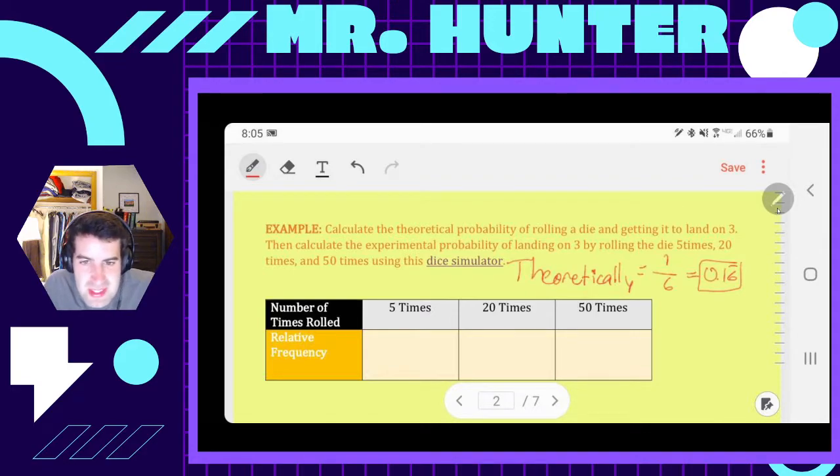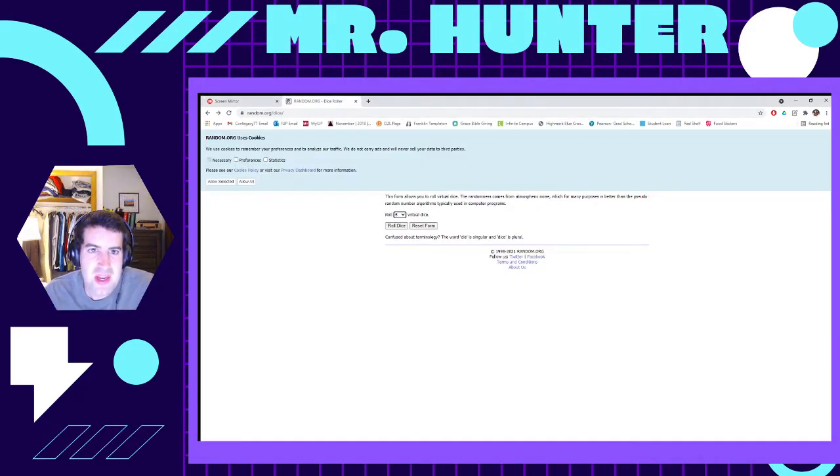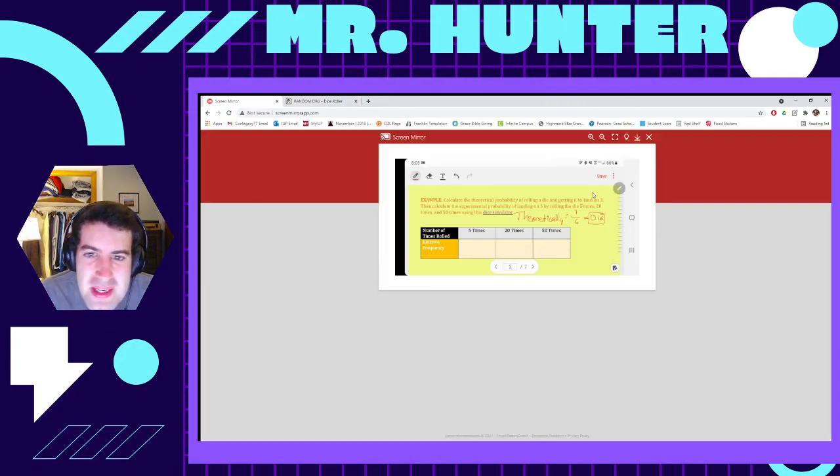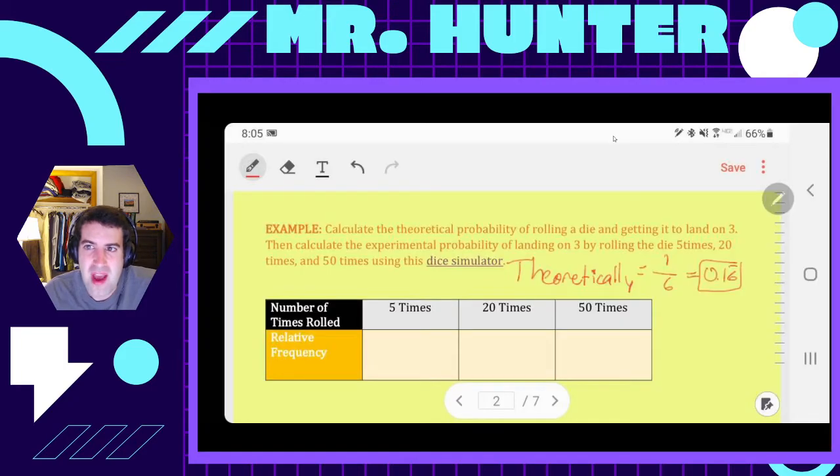Now, we're actually going to use a dice simulator. I'm not going to roll 5 dice in front of you and then hold them all up. I'm pulling up the simulator. So here's a dice simulator. I'm going to roll 5 virtual dice right now. So I'm rolling them, and dang it, you don't have a single one that's a 3. So for the 5 times, I'm going to write down that of the 5 that I attempted, how many successes did I have? That's what goes on the top. Well, 0. So 0 out of 5 would be a probability of 0, or 0%.